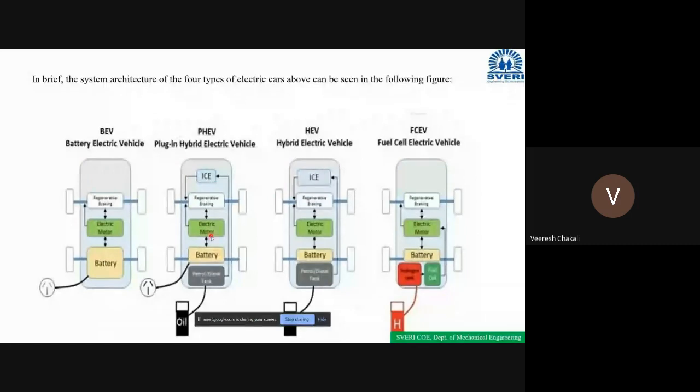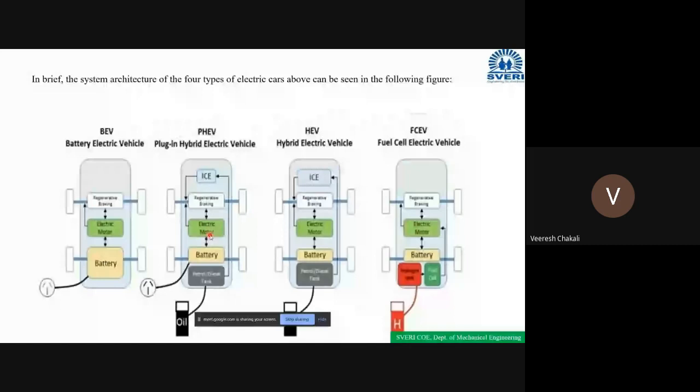Okay. For starting the electrical motor, we need electrical energy, and to start the IC engine, we need fuel. So here, to store the electrical energy, we need a battery, and to store the fuel, petrol or diesel, we need a fuel tank. So this vehicle operates with both the IC engine as well as electrical motors.